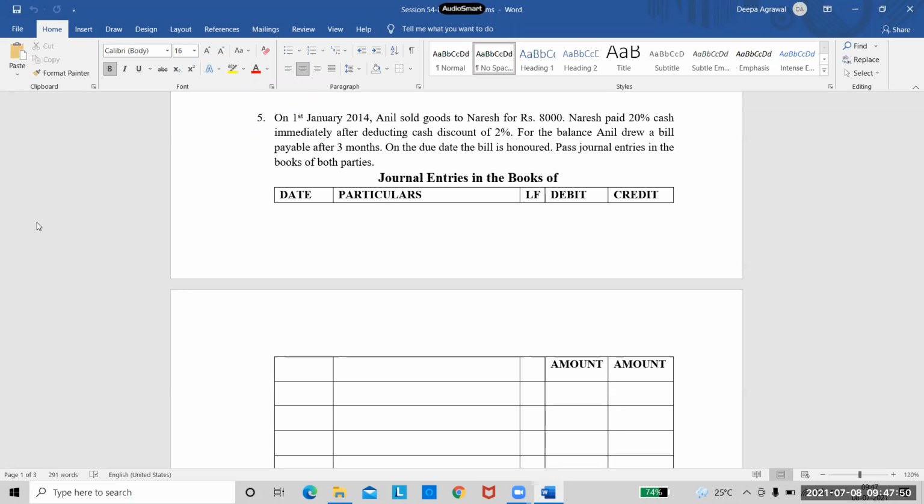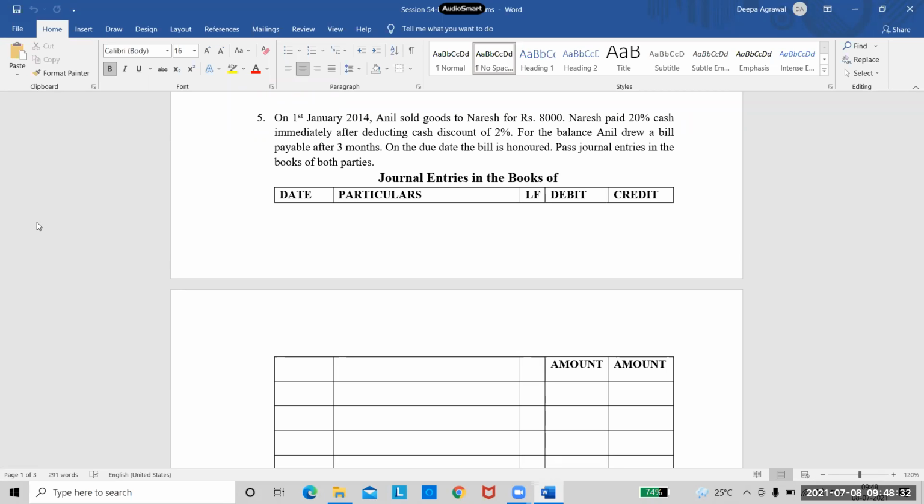On 1st January 2014, Anil sold goods to Naresh for rupees 8,000. So the first transaction is very simple. Anil has sold goods to Naresh. Anil is the seller, Naresh is the buyer, and the amount of goods sold is 8,000 rupees. Naresh paid 20% cash immediately after deducting cash discount of 2%. Now, what does he say after the goods were sold? He is not telling us any transaction for drawing the bill. He says out of the amount of goods sold, Naresh had paid 20% in cash after deducting cash discount